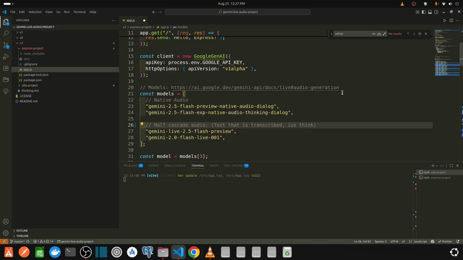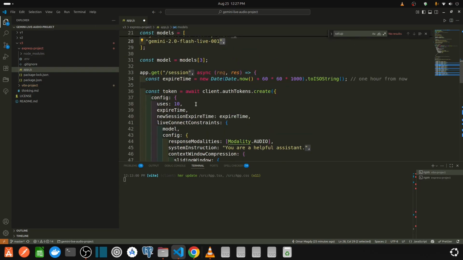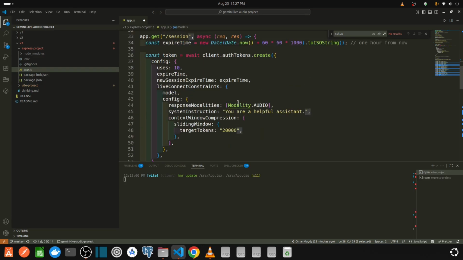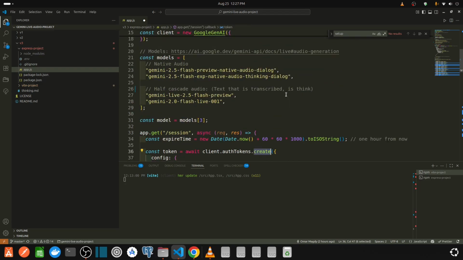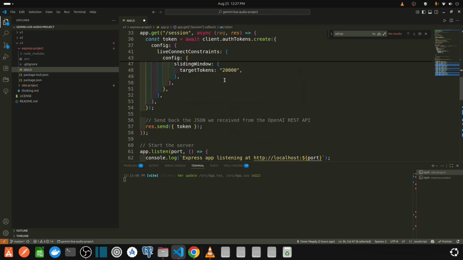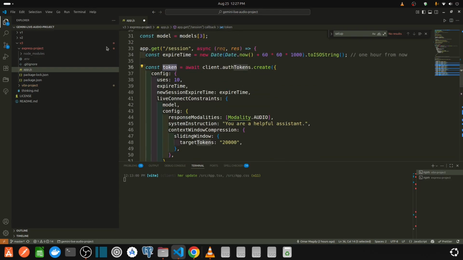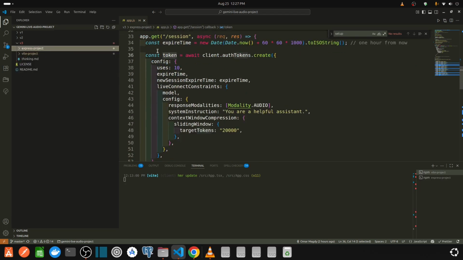I think it goes through transcription, and then it goes to saying or mentioning and everything, converting text to audio and audio to text. So here we create all of our setup, and then finally after we are done we send the token on. So this is about the Express endpoint, how it works. We create the token, and then we send it on this link from /session.